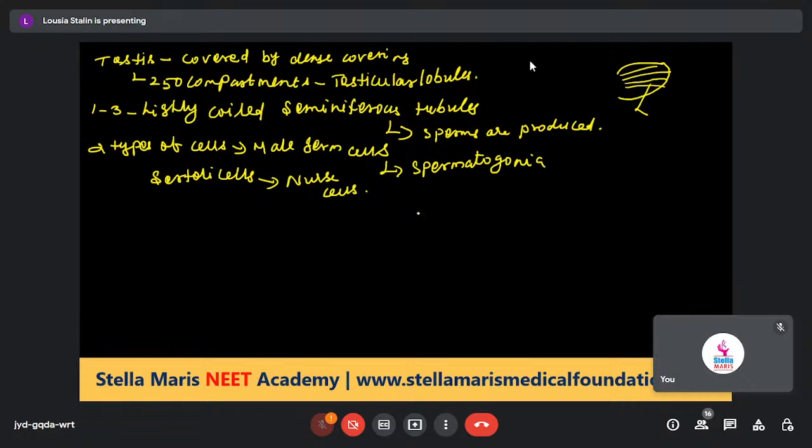Male germ cells undergo meiotic division. When the meiotic divisions are completed, it leads to the formation of sperms.